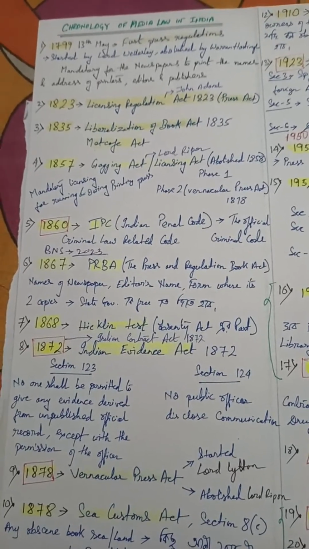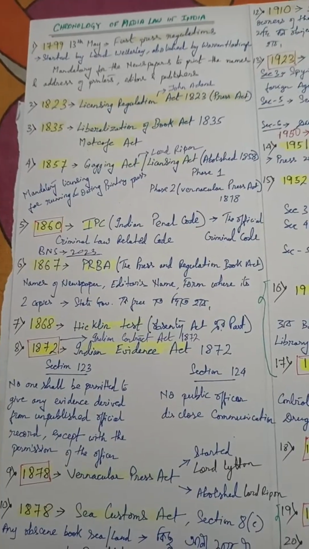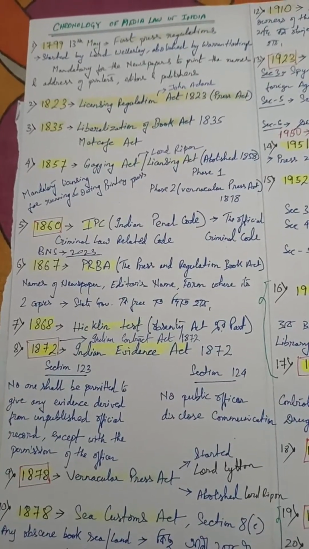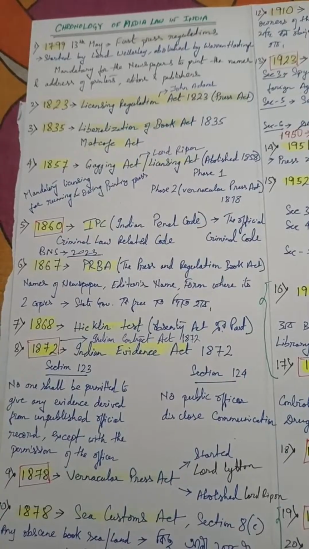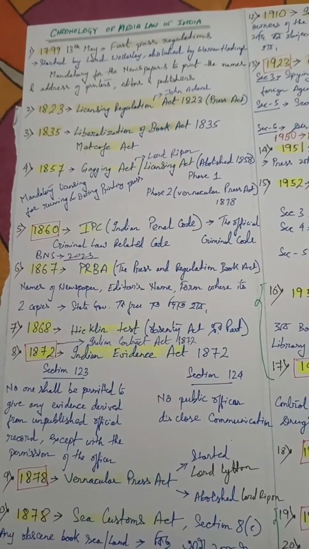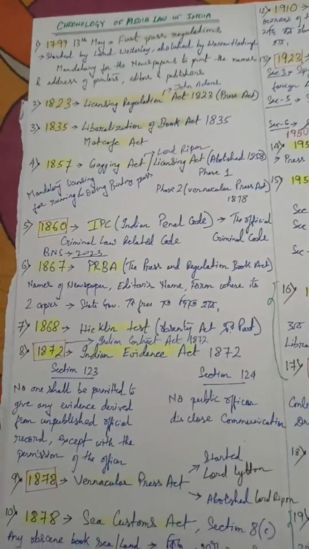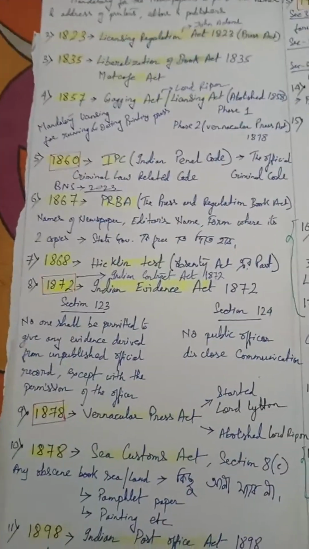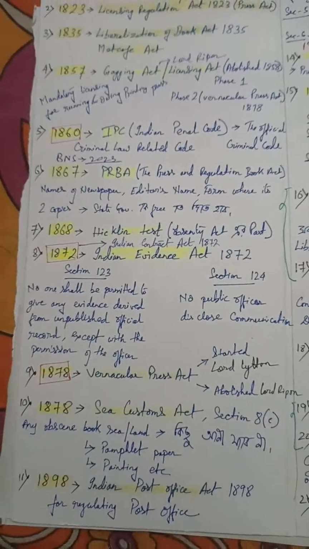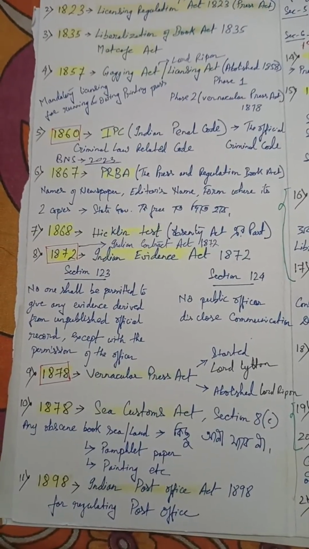Then in 1867 came the PRBA, known as the Press and Registration of Books Act. It required the name of the newspaper, the editor's name, and where it is published. Two copies must be given to the state government free of cost. That is the PRBA, which we can trace back to 1867. The next act we can see is 1868, the Hicklin Test, that is the Obscenity test.